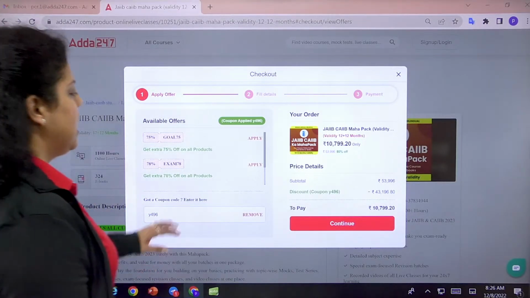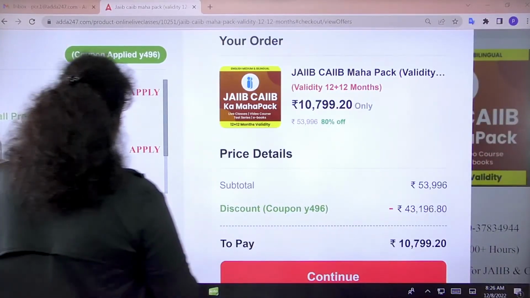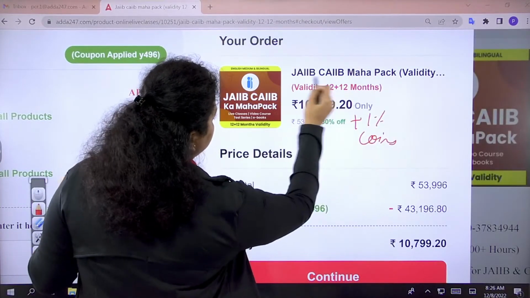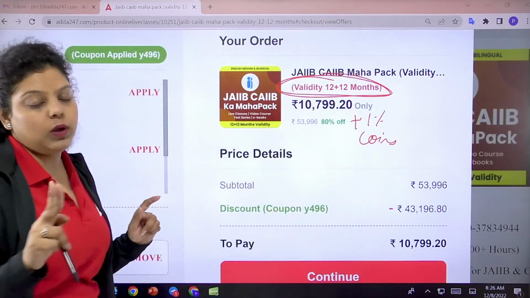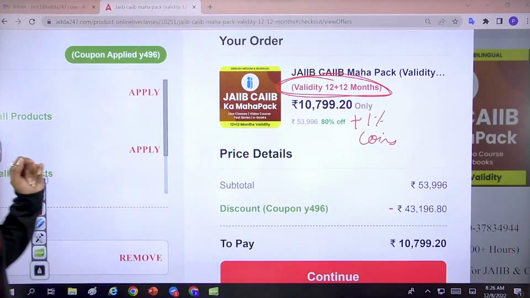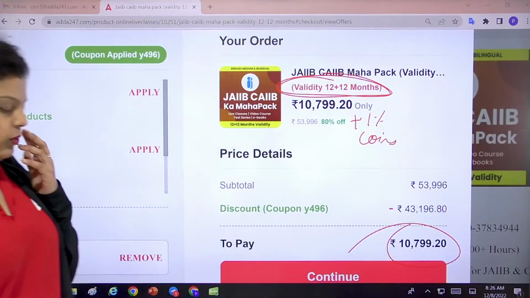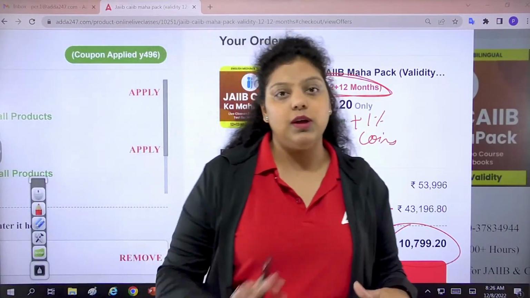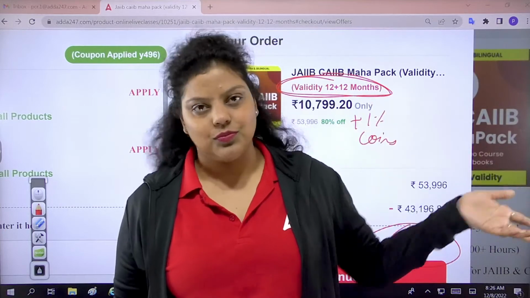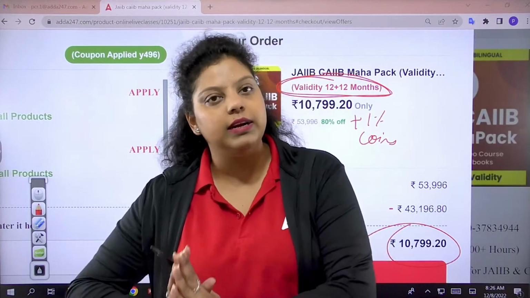When you apply, you can see it is again showing 80% off, because 1% off will be available from the application. So here you will be getting 80 plus 1% discount, and 12 plus 12 months validity, which means 2 years validity. You will be easily qualifying your JAIIB as well as CAIIB after enrolling in the Mahapack. You have to pay only around 10,600 or 500 to get this 2 years validity. If you compare the target batch, you have to pay around 3,800, here around 10,600 or 500, whatever the amount will be after deduction. There is 8 months validity there, here 2 years validity.